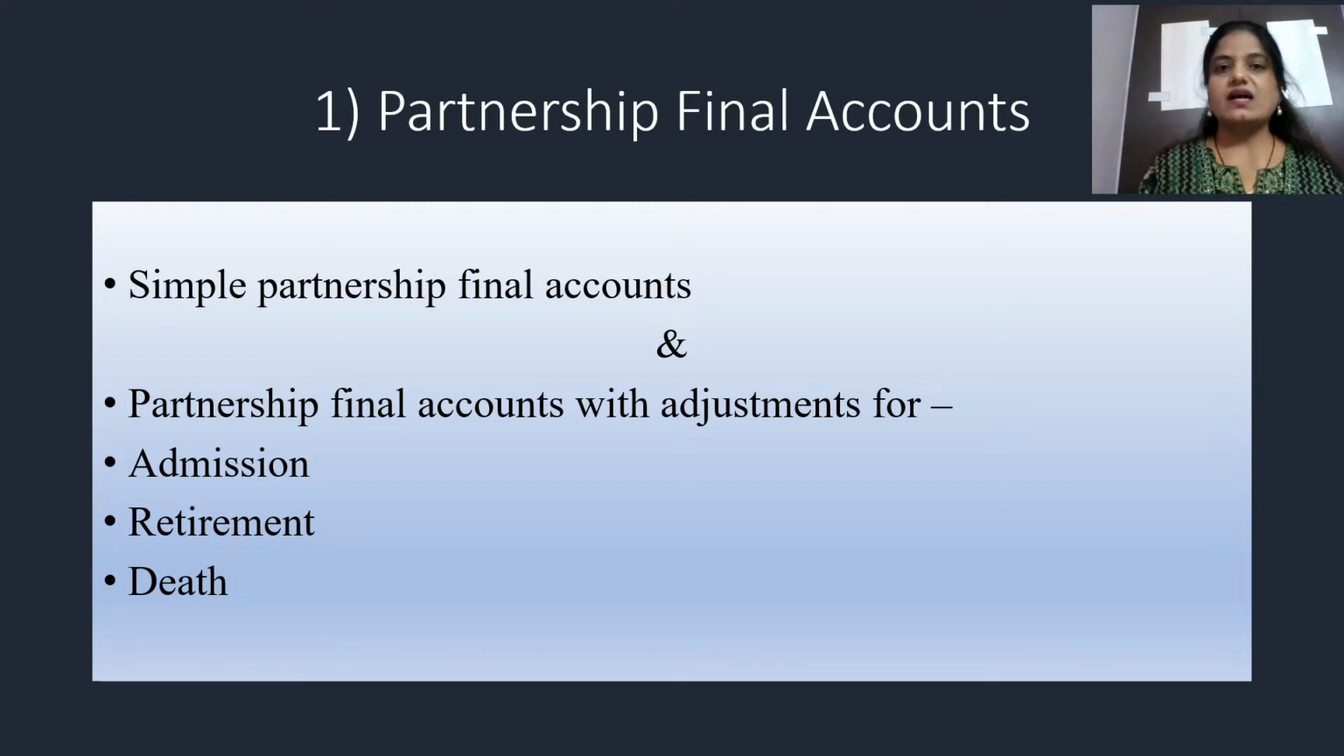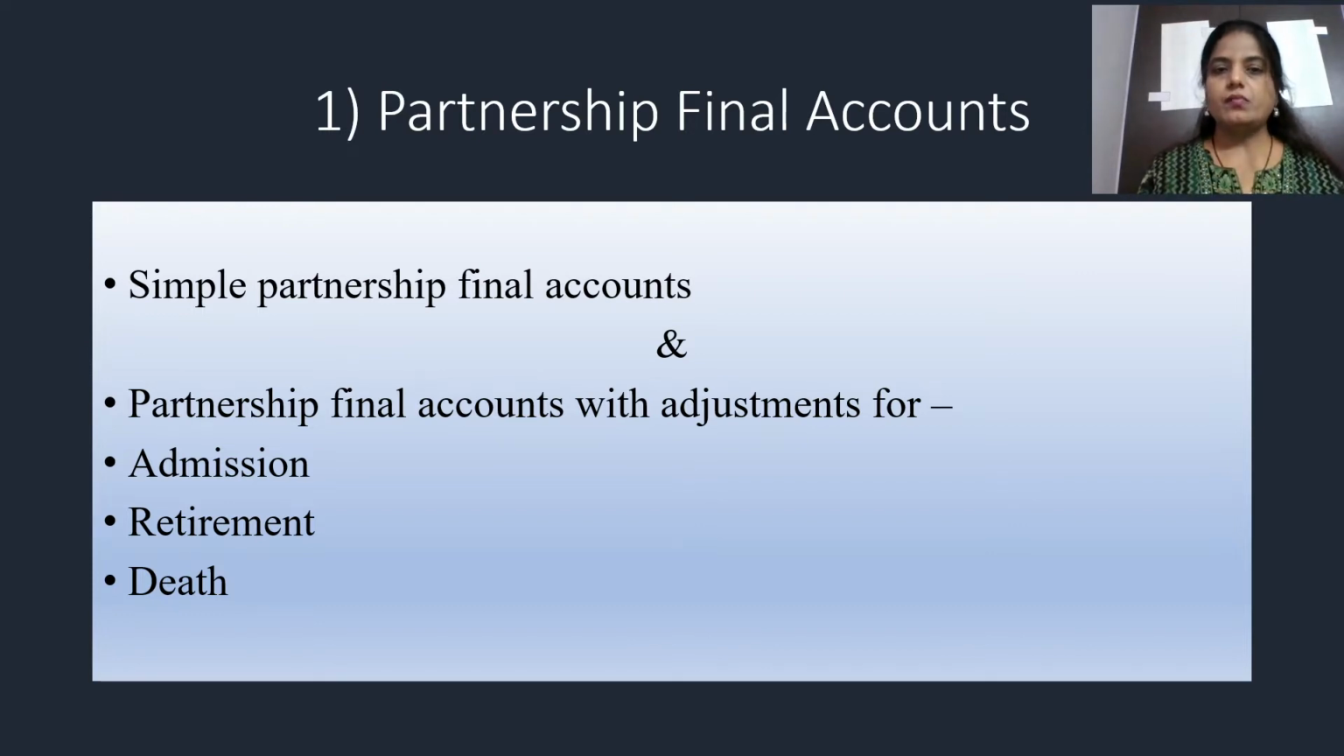So when we start with this topic, we are going to revise admission, retirement and death, only the meaning, not the treatment. We are not going to do the process of admission, retirement or death. What I said is, we are going to only do an adjustment pertaining to admission of a partner in our partnership final account. For example, you have a simple final account sum that you have to solve.